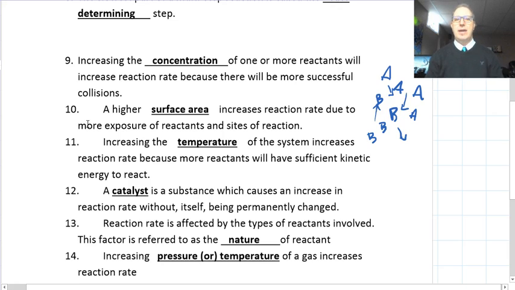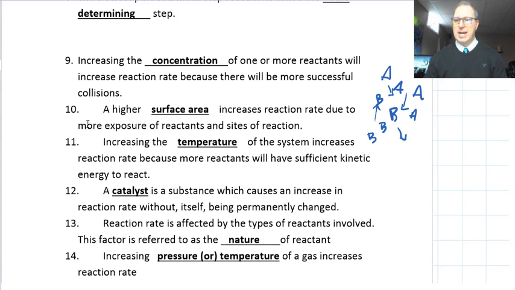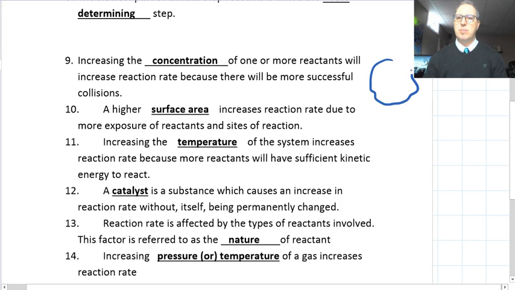Number 10, a higher surface area increases reaction rate due to more exposure of reactants and sites of reaction. So let's say we have a big ball of something, and two things are reacting, and we have this big clump of something and another big clump of something. Well, if they bump into each other, you might have this part of one and this part of the other reacting.